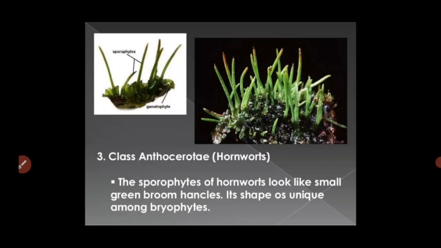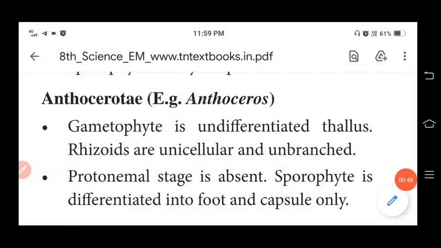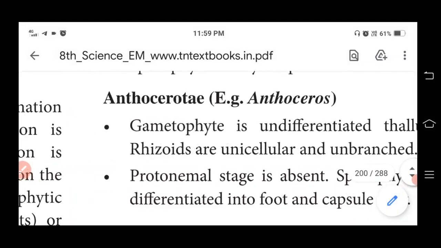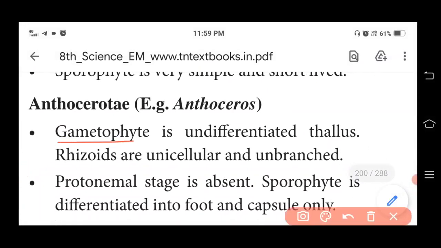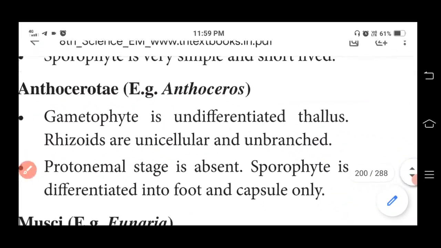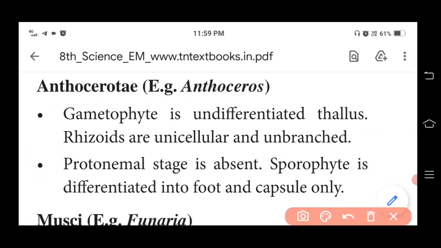The sporophyte is differentiated into foot and capsule only. Students, in Anthocerotae, the gametophyte is an undifferentiated thallus, rhizoids are unicellular and unbranched, and the sporophyte is differentiated into foot and capsule only.